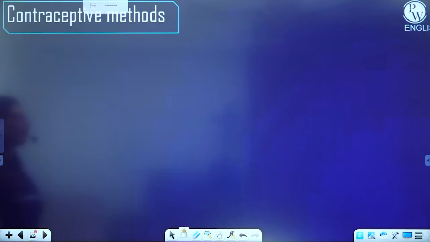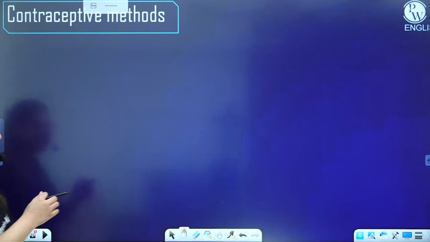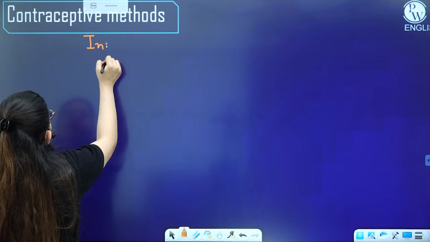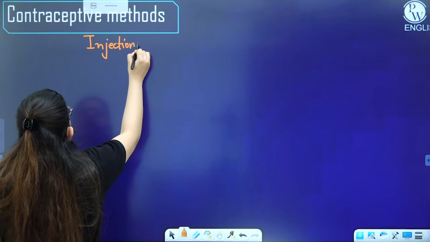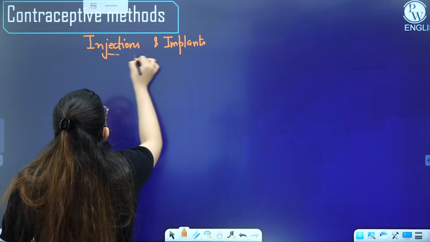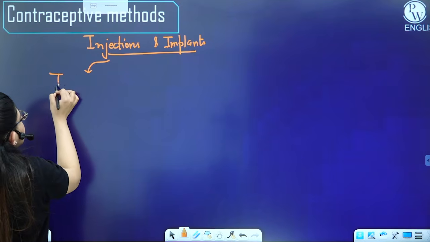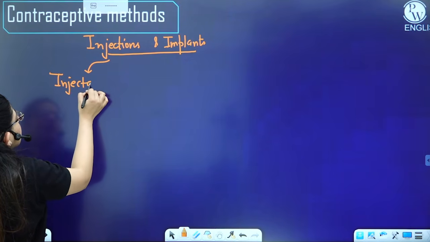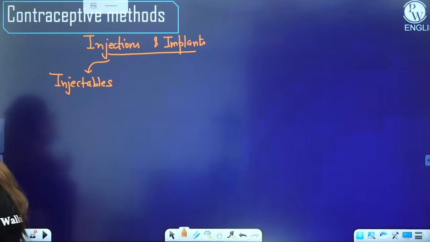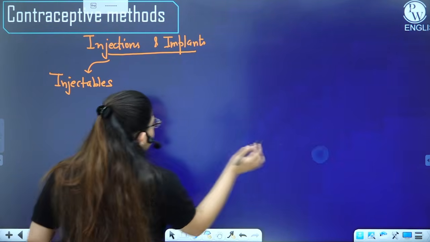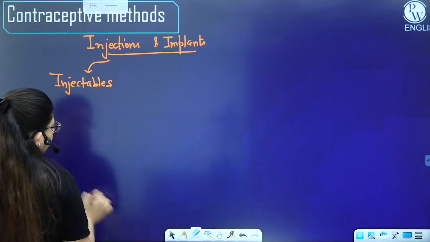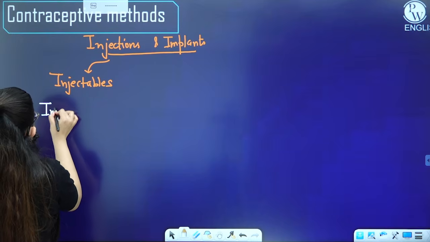Then what do we have next? Then we have the implants and injections. Injections are also known as injectables. These are the injections of hormones. Now, which hormones?